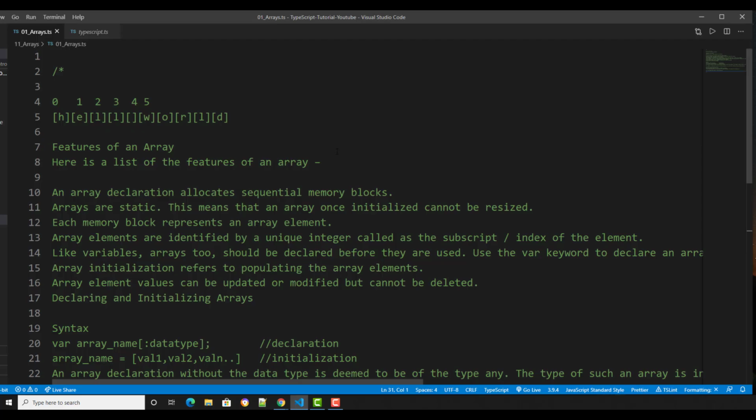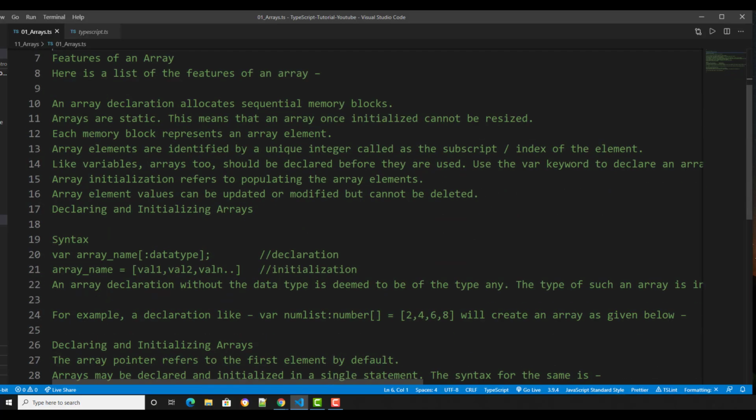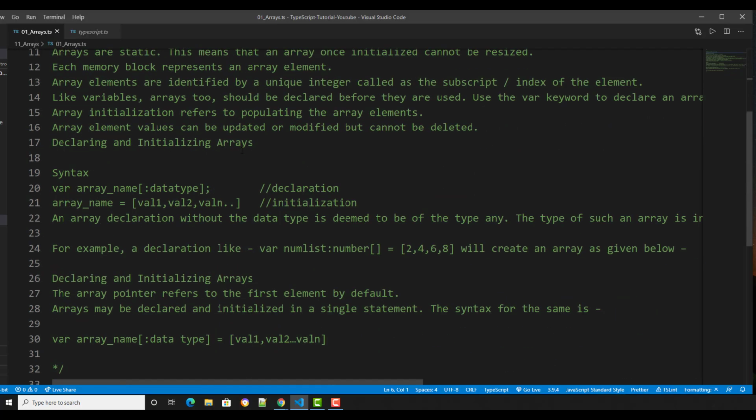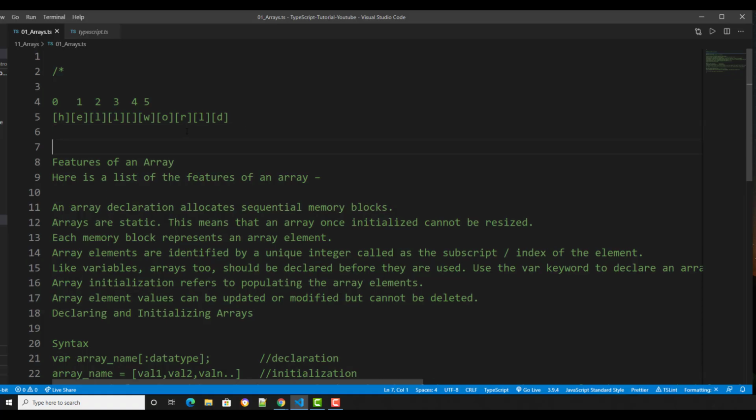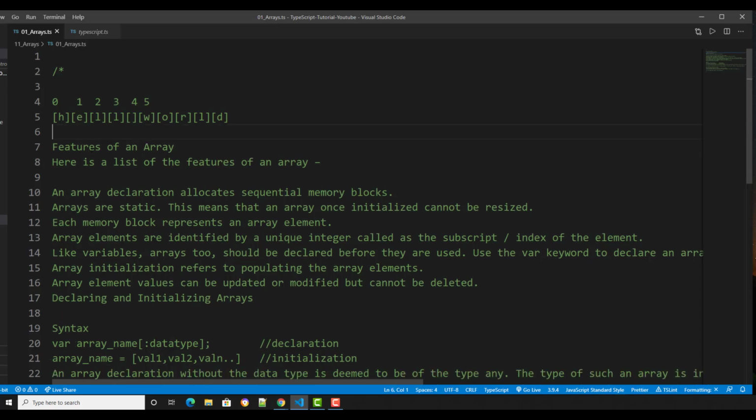Nothing too fancy. I'm not over-confusing anybody. It's easy to understand. So what's the difference between an array and a variable? Why should you learn arrays, not just variables? A variable is like a box where you can only store one element, one object.